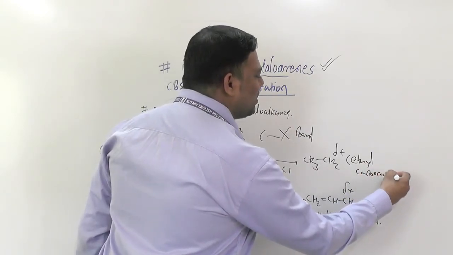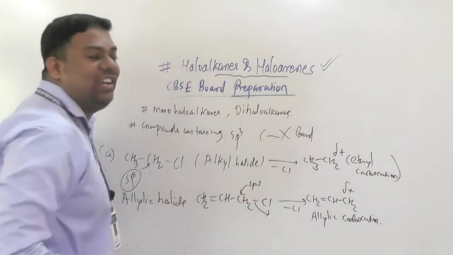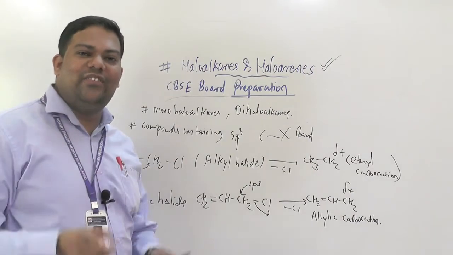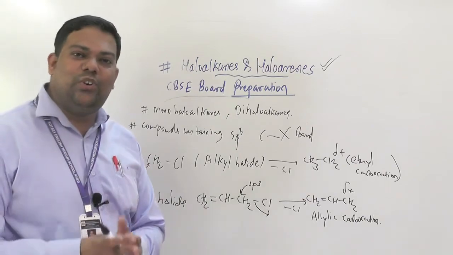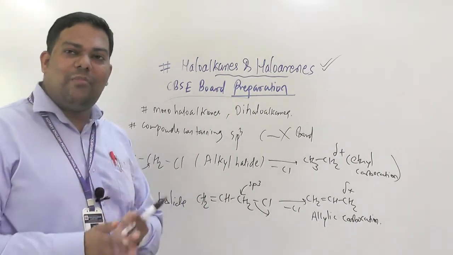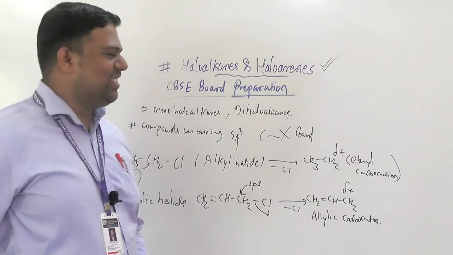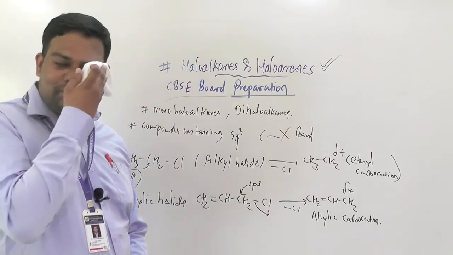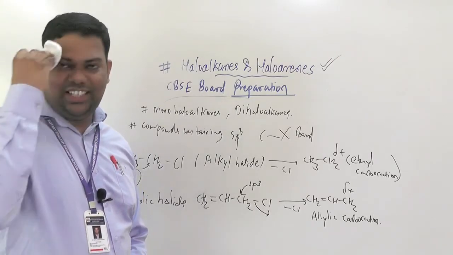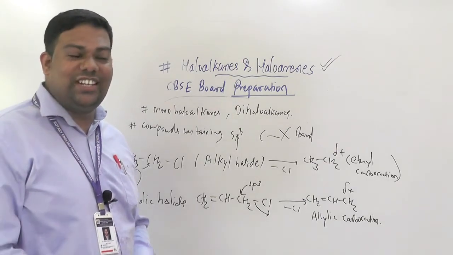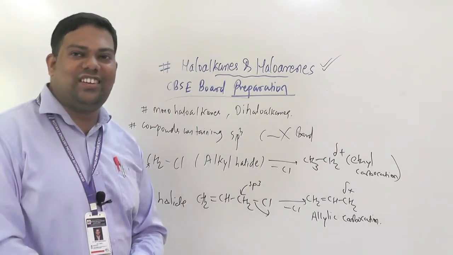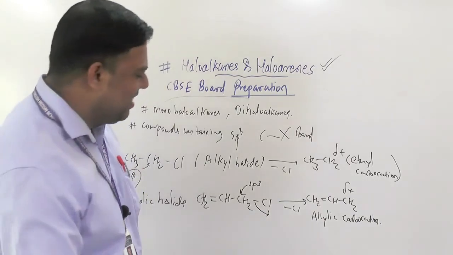These carbocations, allylic and benzylic, you studied in your general organic chemistry. That's why I told you to have a good command of these topics, whatever your GOC and bond fission, heterolytic and homolytic bond fission. Understood.